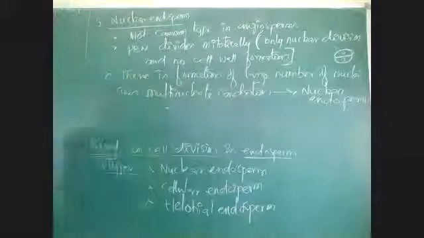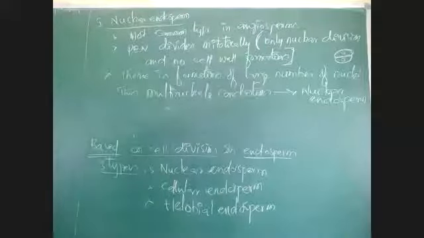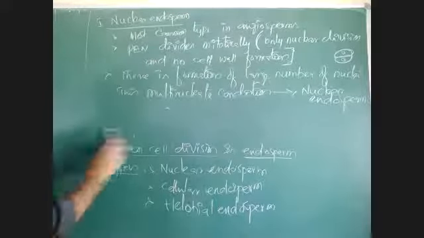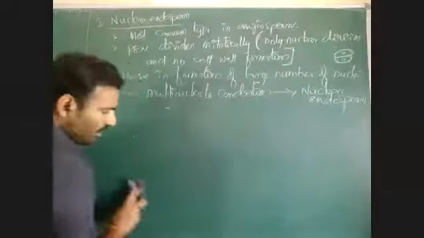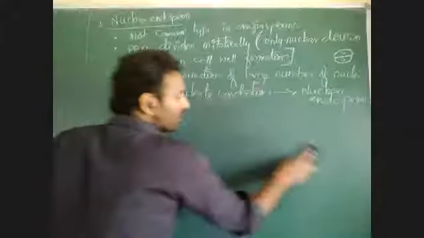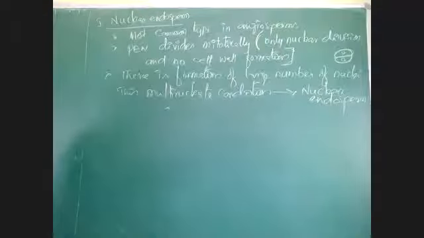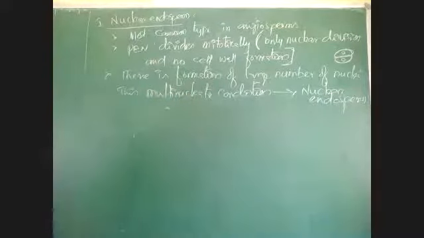Normally every nuclear division should be followed by cell wall formation, but here no cell wall is formed, so a large number of nuclei accumulate within a single cell. That is called free nuclear division or nuclear endosperm.